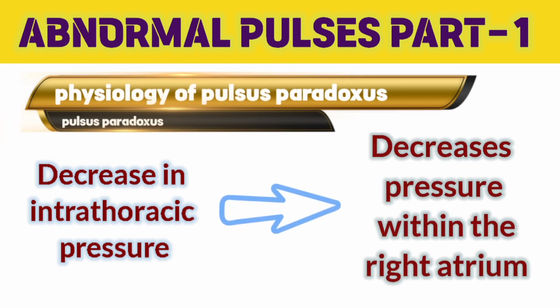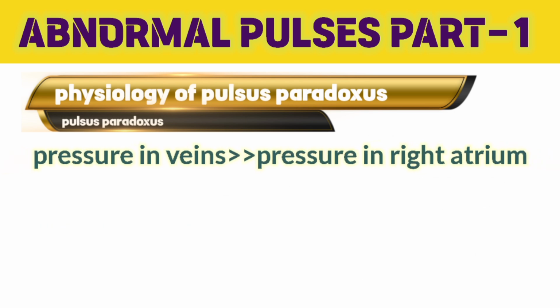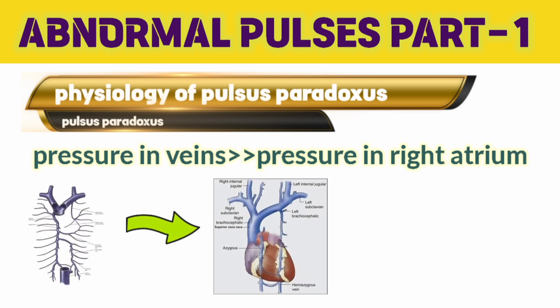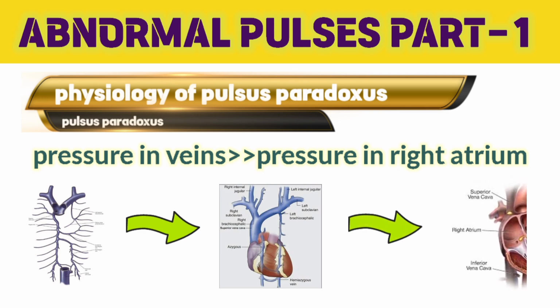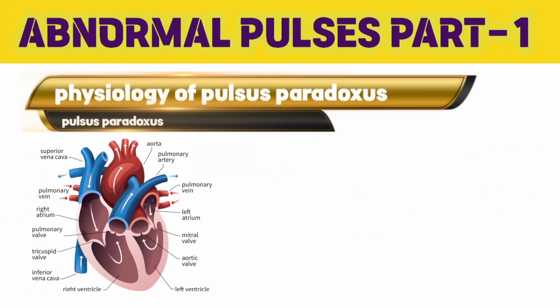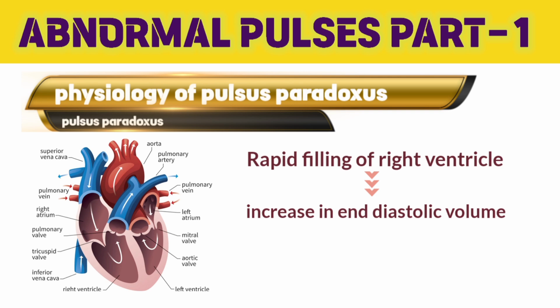It means pressure within the veins is more when compared to the pressure within the right atrium. Due to this greater pressure difference, blood from the veins drains faster into the superior vena cava and inferior vena cava, then into the right atrium. Because of this, there is increased filling of blood into the right ventricle from the right atrium. Just after the diastole of the right ventricle, or relaxation of the right ventricle, there is rapid filling of the right ventricle from the right atria. This causes an increase in the end diastolic volume.